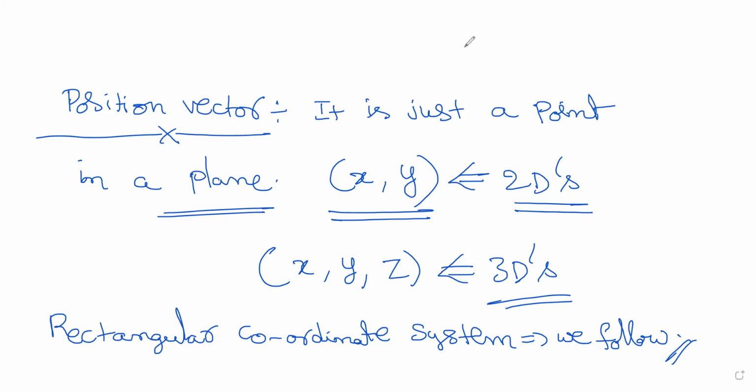Now let us draw the axes. We have 2 dimensions. The first is the x-axis and another one is the y-axis. You know this very well. These are mutually perpendicular lines. This is the x-axis and this is the y-axis. If you move upwards, that is positive y movement.